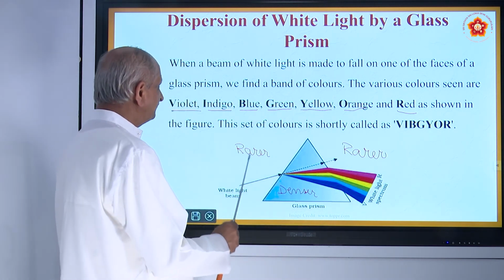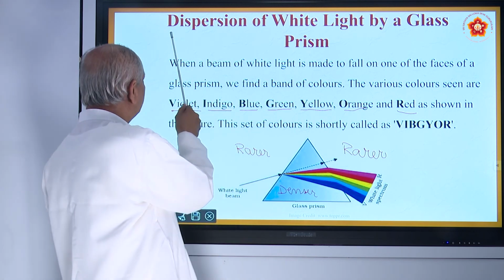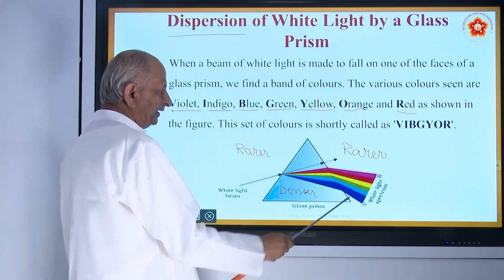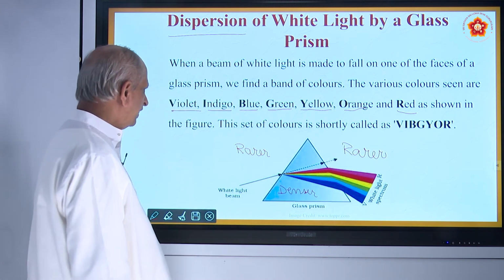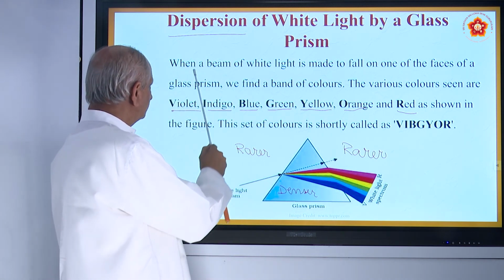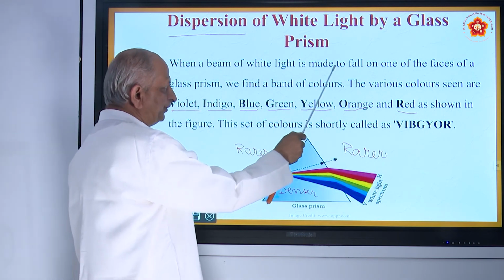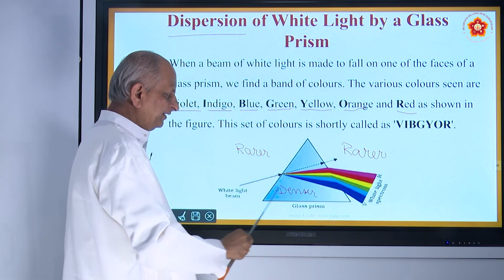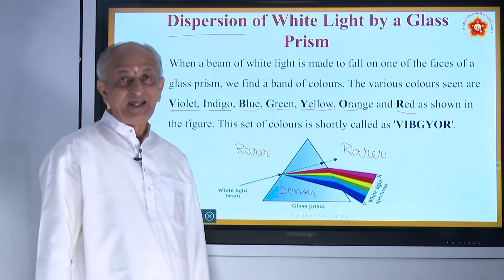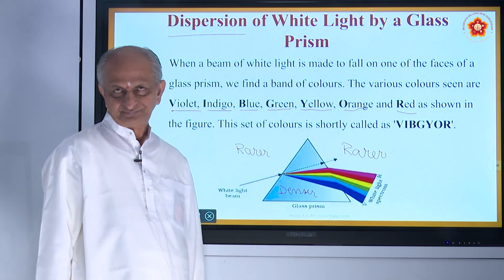So anyway, this phenomenon is called dispersion, and this system of light is called Vibgyor. And once again, please correct it. When a beam of white light is made to fall on the faces of a glass prism, this is called a prism. It is a three-dimensional figure.